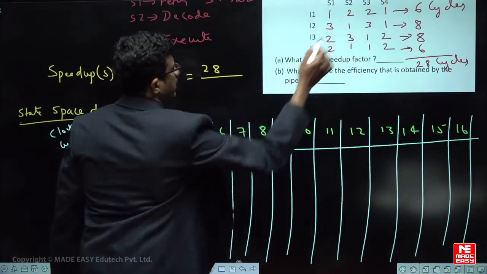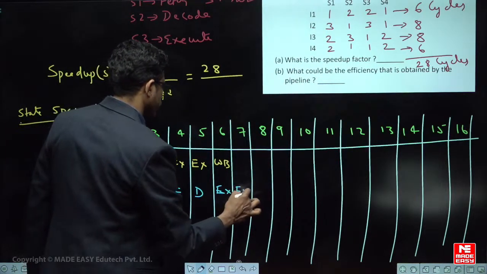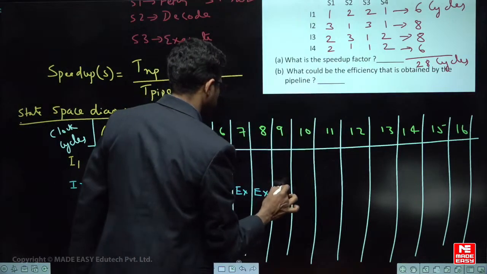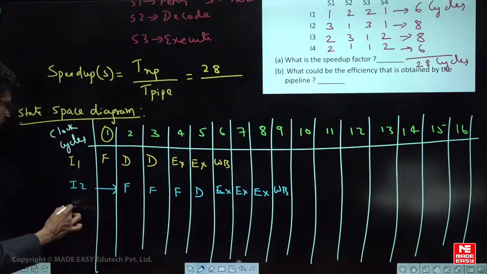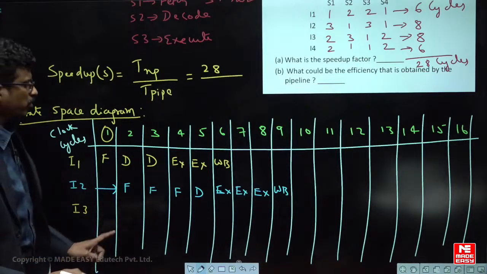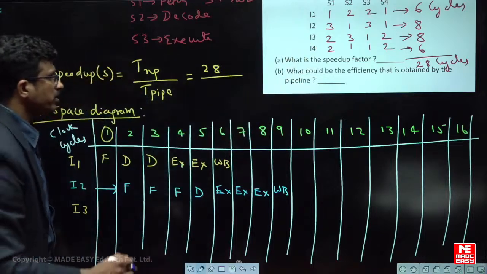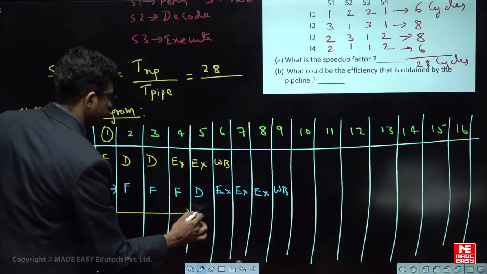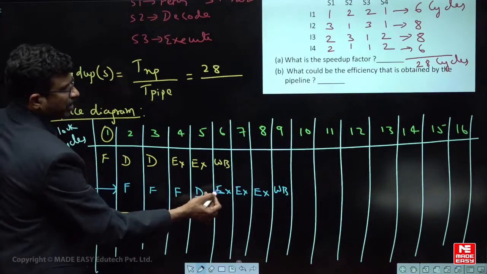Next one is 3 clocks for execute stage, and 1 clock for the write back stage. Next, the third instruction is entering. अब बताओ, the fetch stage is already busy, so it enters here. Next is decode stage, which is free here, so no problem.